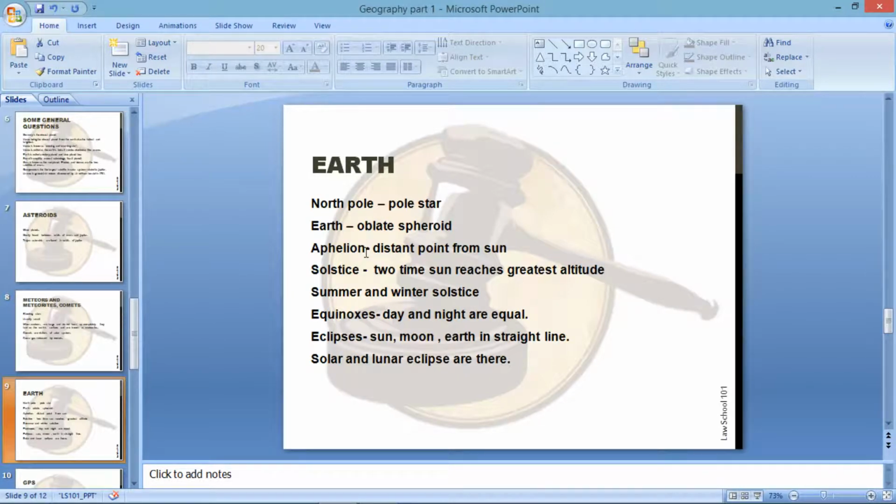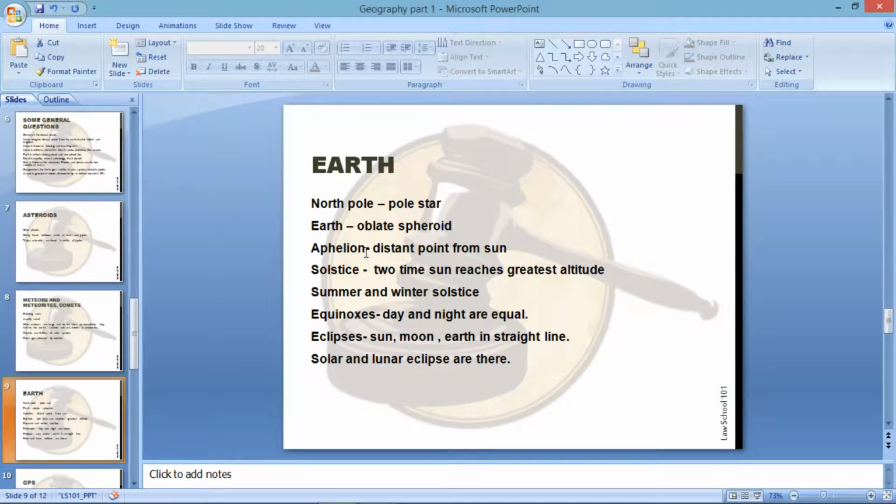Now let's move on to equinoxes. Equinoxes are two days in a year when day and night are equal throughout the world. So basically this is called equinoxes. Also, the vernal equinox occurs on March 21st and it is called the spring equinox in the northern hemisphere. The autumnal equinox occurs on September 23rd.